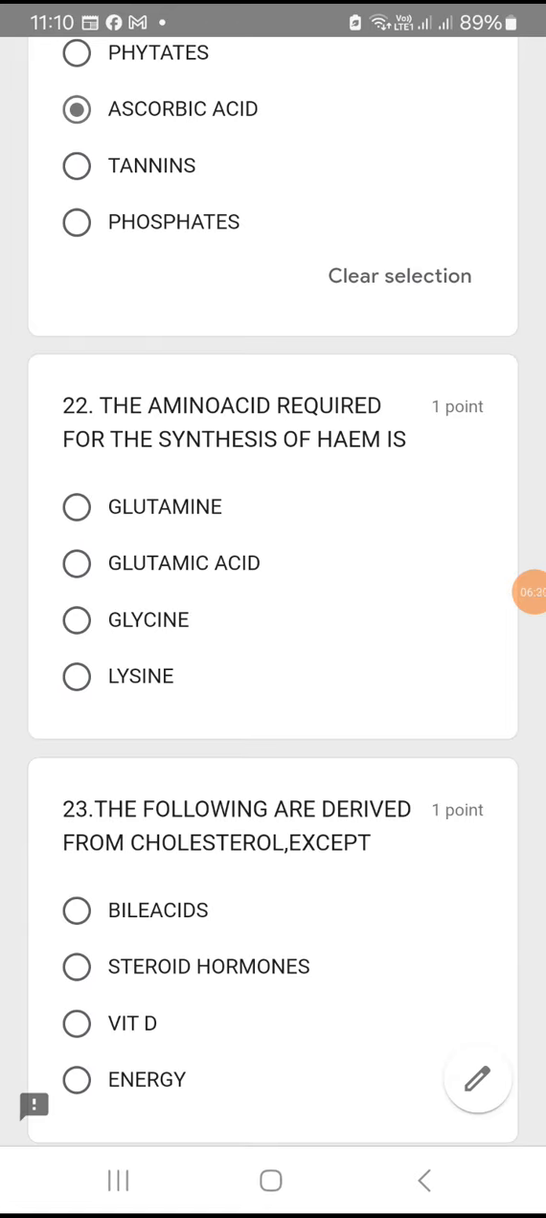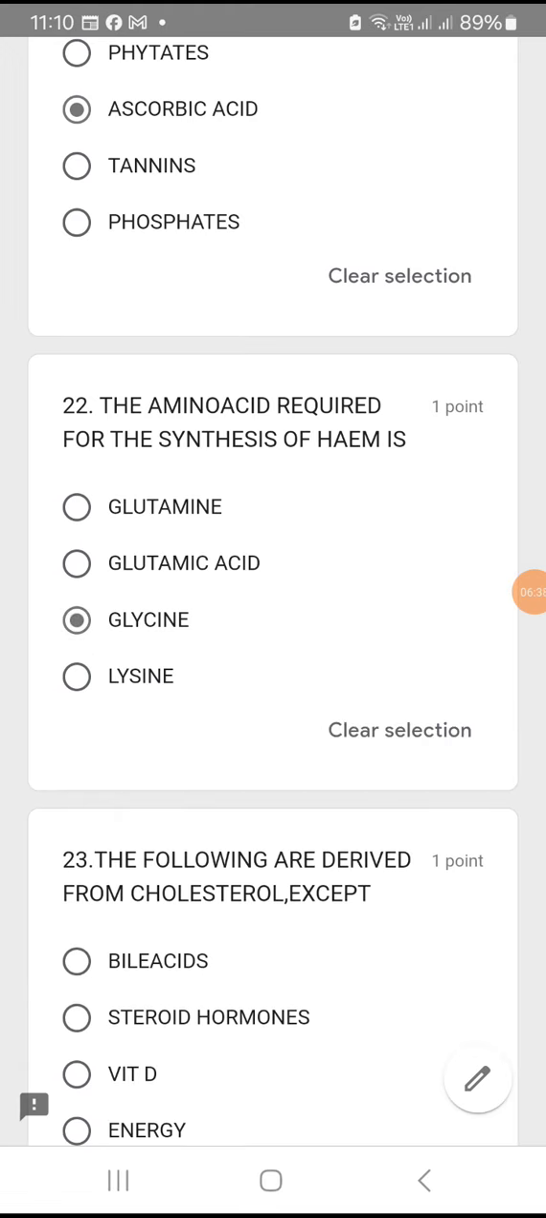Question number 22. The amino acid required for the synthesis of heme. Okay, for heme synthesis, you require glycine. Option C is the right answer. Glutamine or glutamic acid or glycine or lysine. Option C, glycine is the correct answer. Amino acid required for the synthesis of heme is glycine.